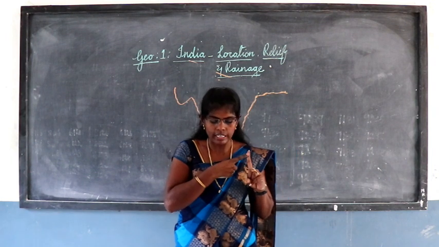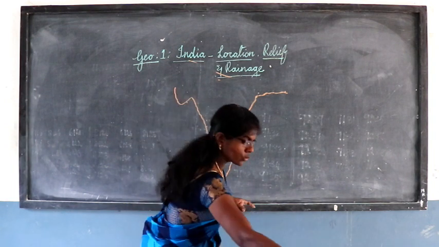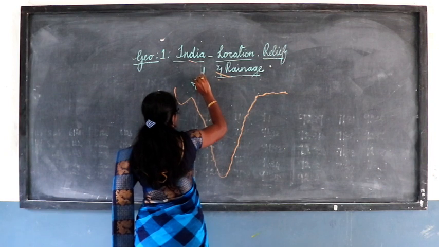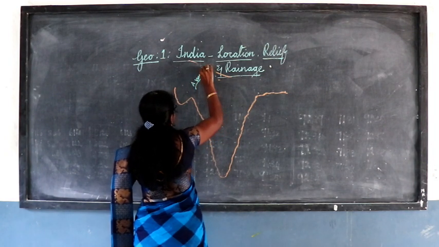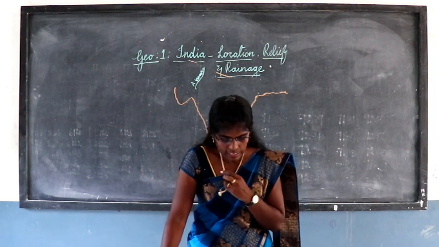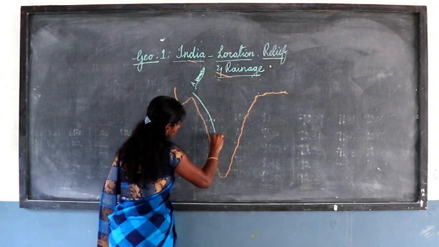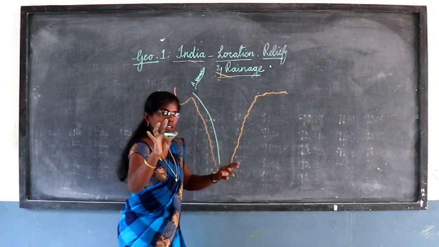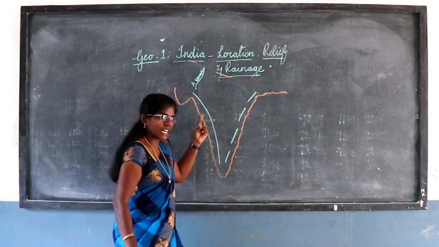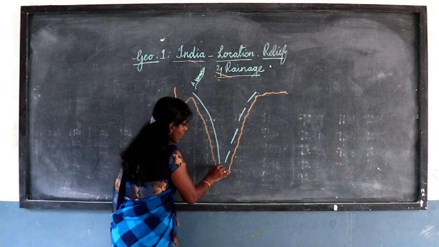One is the Aravalli Hills, the northwestern boundary. So this one is the Aravalli Ranges, that is the northwestern boundary. The second one is the Western Ghats. It starts from here. The third one is the Eastern Ghats. Here you can see the Western Ghats is a continuous range of mountain. The Eastern Ghats is a non-continuous range of mountain.